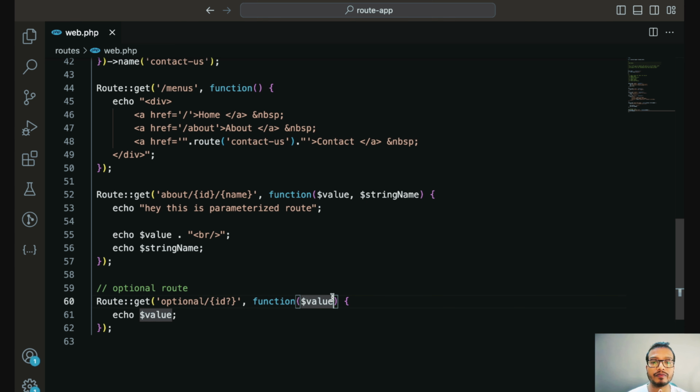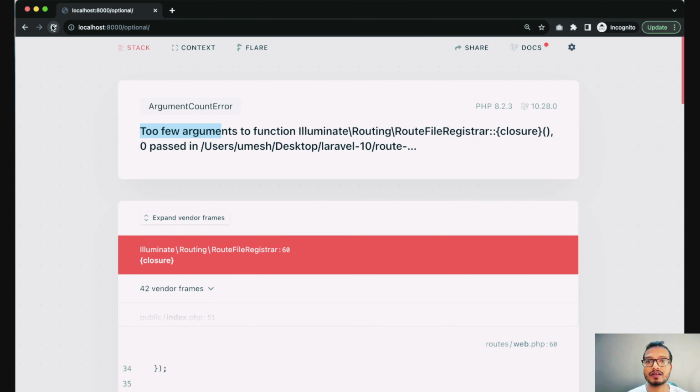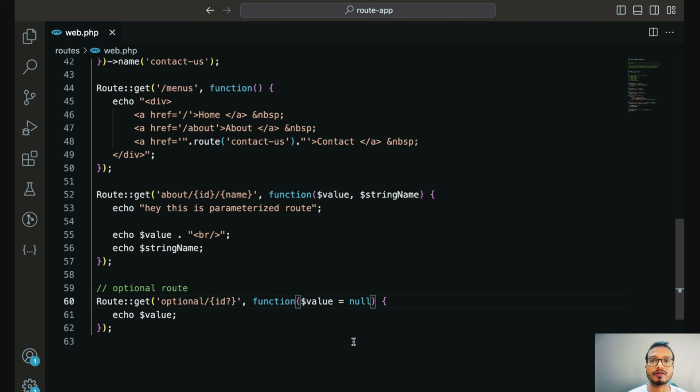Yes, so here we need to pass some initial value. If that variable does not have any value, then how will this work? So in that case you need to make it optional by defining it as null. Now let's come to the browser and refresh it again. So now nothing printed, right? Because as of now we have not passed any parameter in this route. Now let's pass one parameter and this works. This was all about optional route.